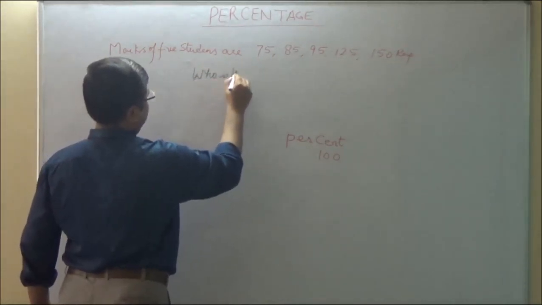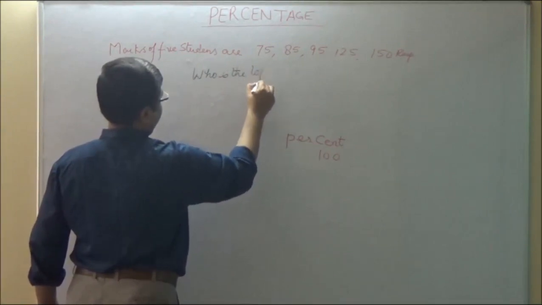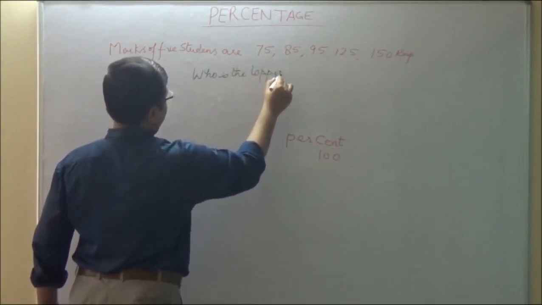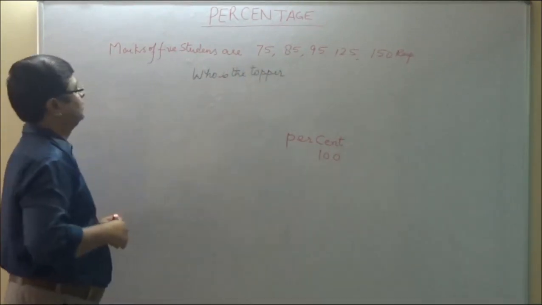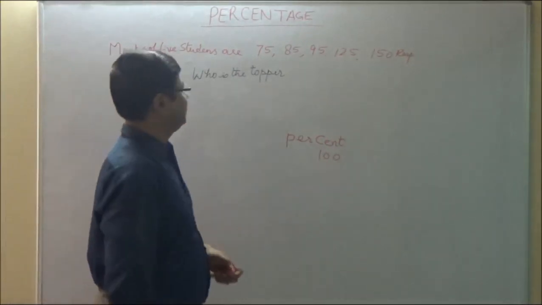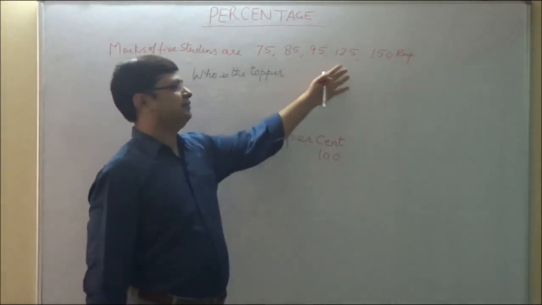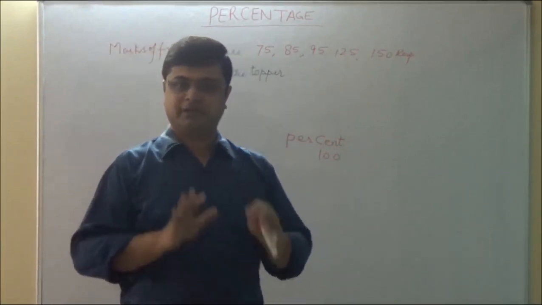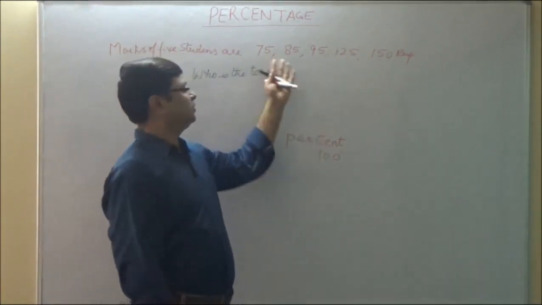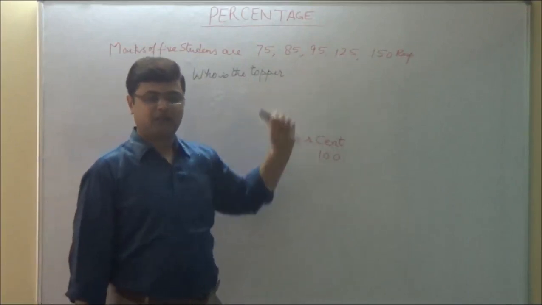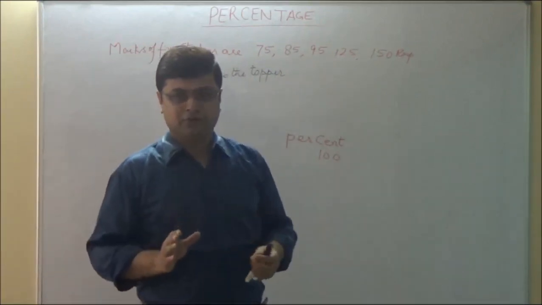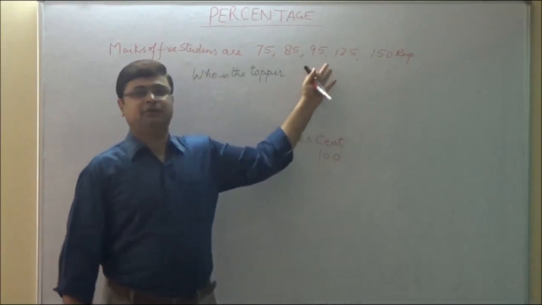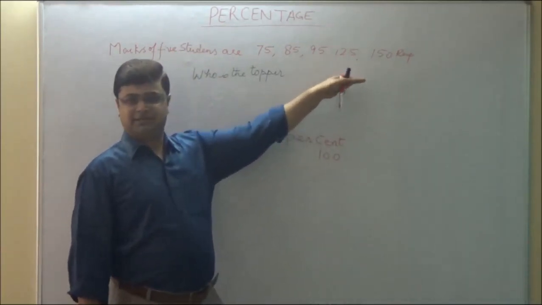Who is the topper? We have been given marks of 5 students are 75, 85, 95, 125 and 150 respectively, and we are being asked who is the topper. Can we say who is the topper by looking at these 5 numbers? Yes or no? No, we cannot say who is the topper by looking just at these numbers.